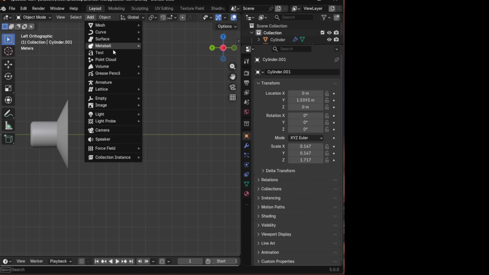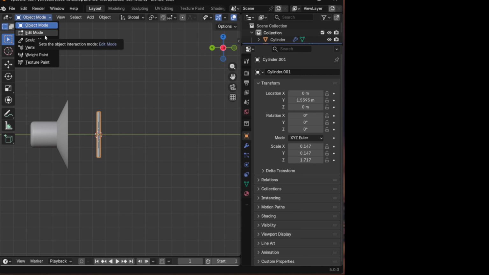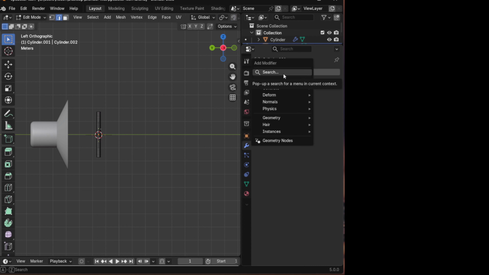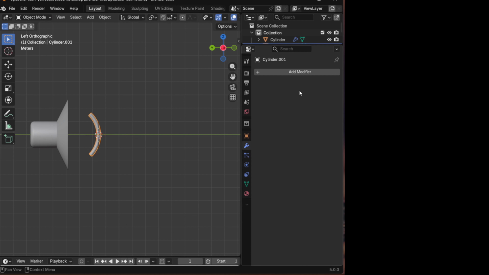Go to Empty Object and add Plane Axis. Press Ctrl+A and apply Scale. Change to Edit Mode and add Simple Deform modifier. Set Empty Object as an origin, click on Bend. Angle must be 90 on X-axis. Go to Edit Mode and apply Modifier.